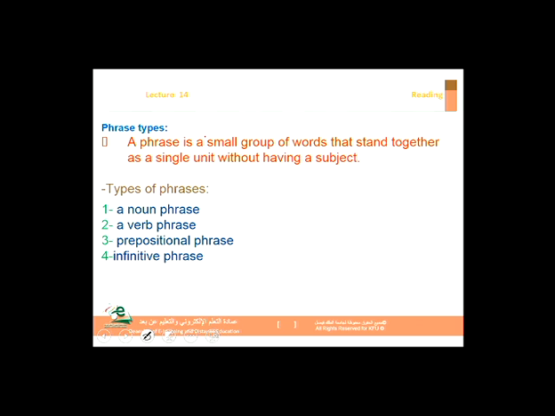Phrase types. I think we've talked about that, right? So a phrase is a small group of words that stand together as a single unit without having a subject. Yeah? So noun phrase, verb phrase, prepositional phrase, infinitive phrase. We looked at that and we've talked about it. We've talked about possible questions, let's say.